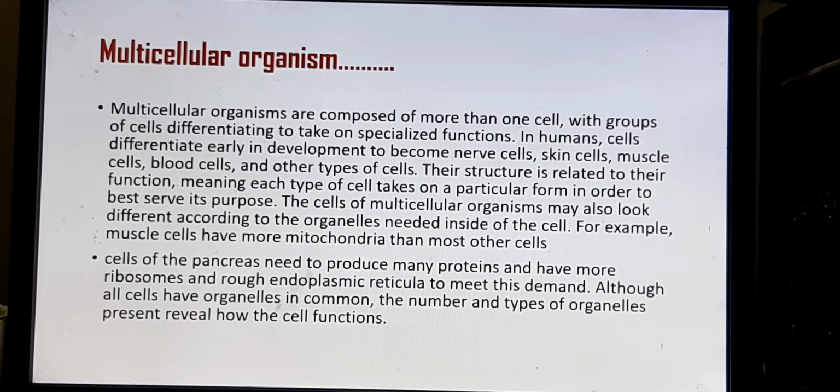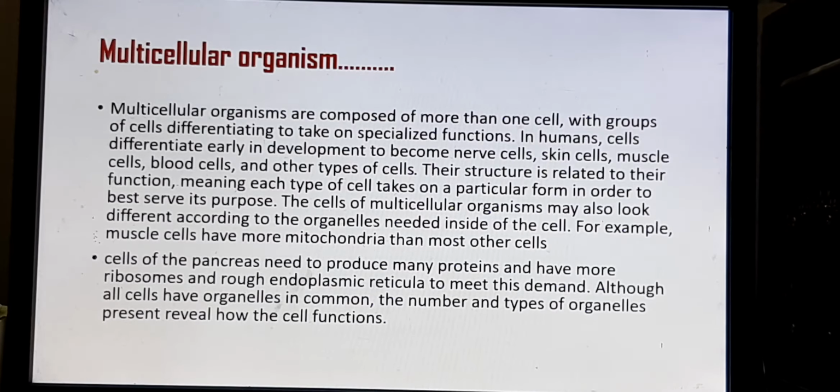Then, in multicellular organisms, there is more than one cell, with groups of cells differentiating to take on specialized functions. And what do you call that group of cells? We call them tissues, isn't it? So there are tissues which perform a specialized function. In humans, cells differentiate early in development to become nerve cells, skin cells, muscle cells, blood cells.